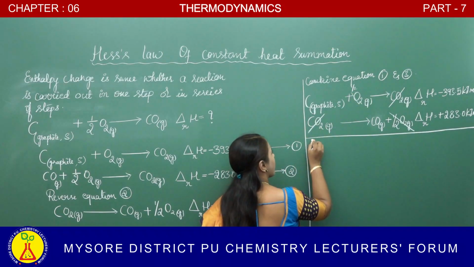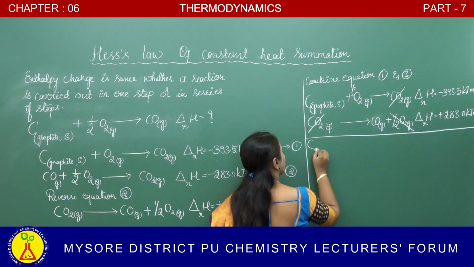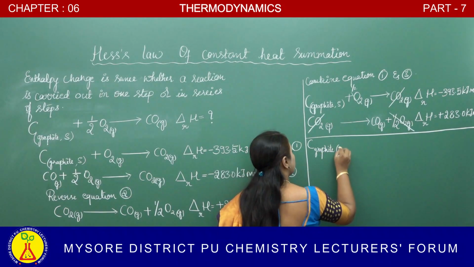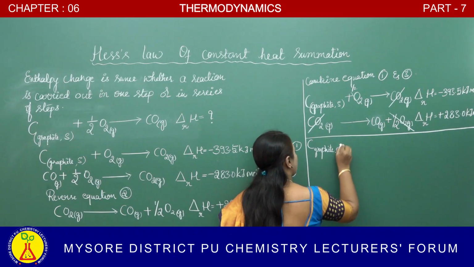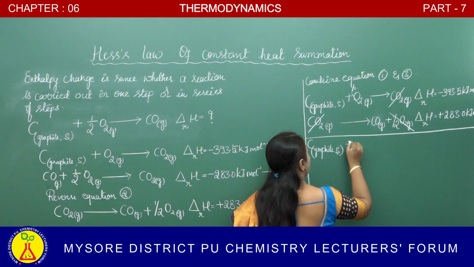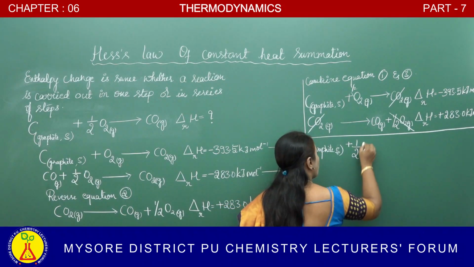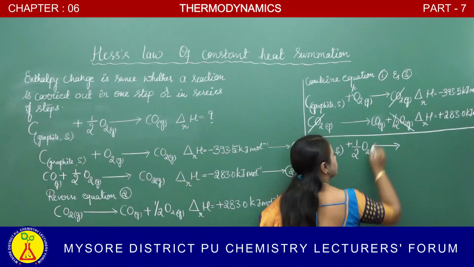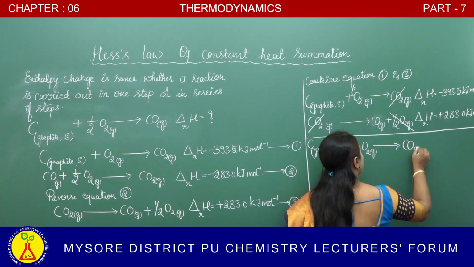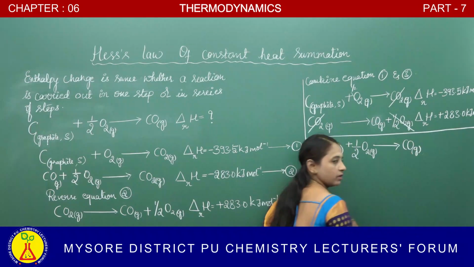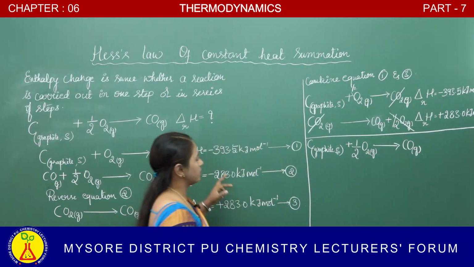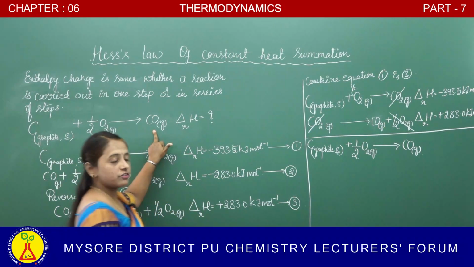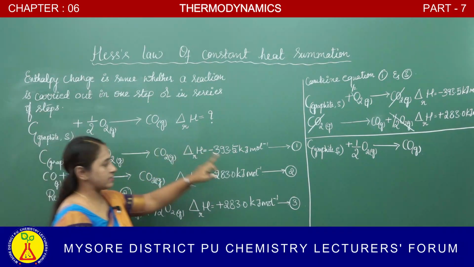We can write this as carbon plus half O2 give rise to carbon monoxide. See, we are getting the same equation. Carbon plus half O2 give rise to carbon monoxide.